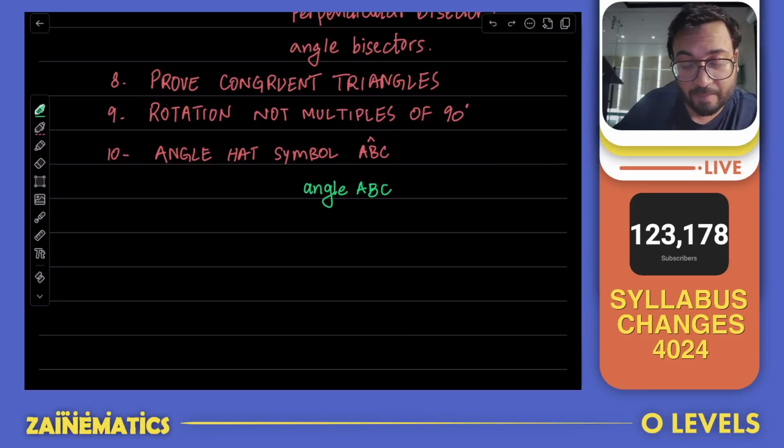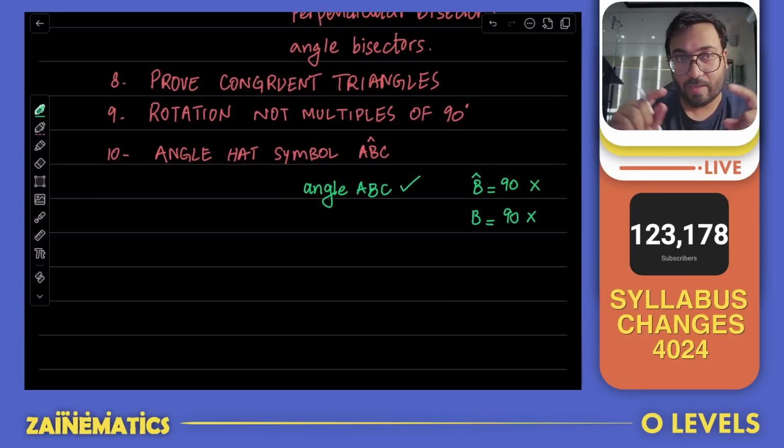Also, one important thing, it's not allowed at all to write an angle using only one letter. Some people would just say angle B is 90 or B is 90. Those are wrong variations. Do not do that. Write angle ABC. Angles are always better if you're representing them with 3 letters, so that you exactly know which part of the angle you're talking about, because sometimes there are a lot of angles on the same vertex.